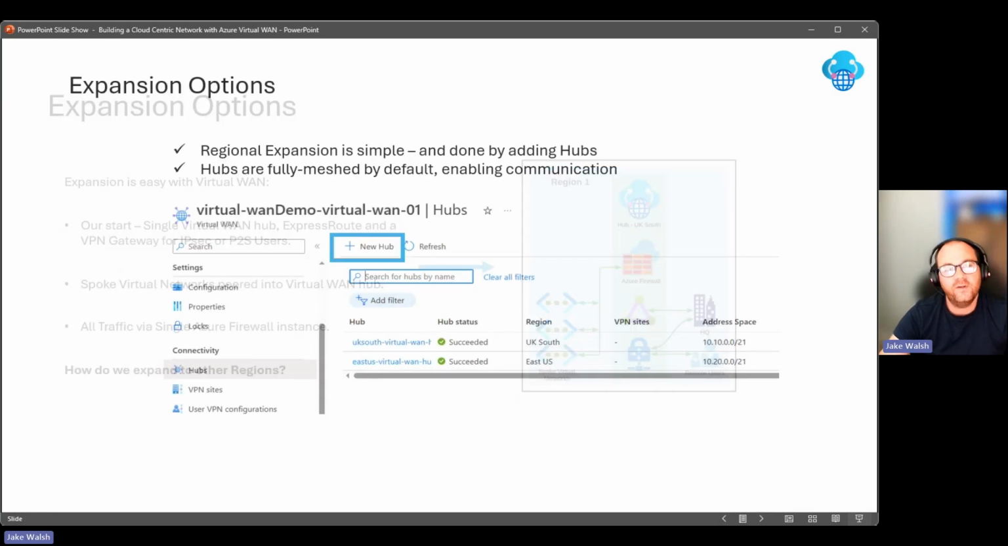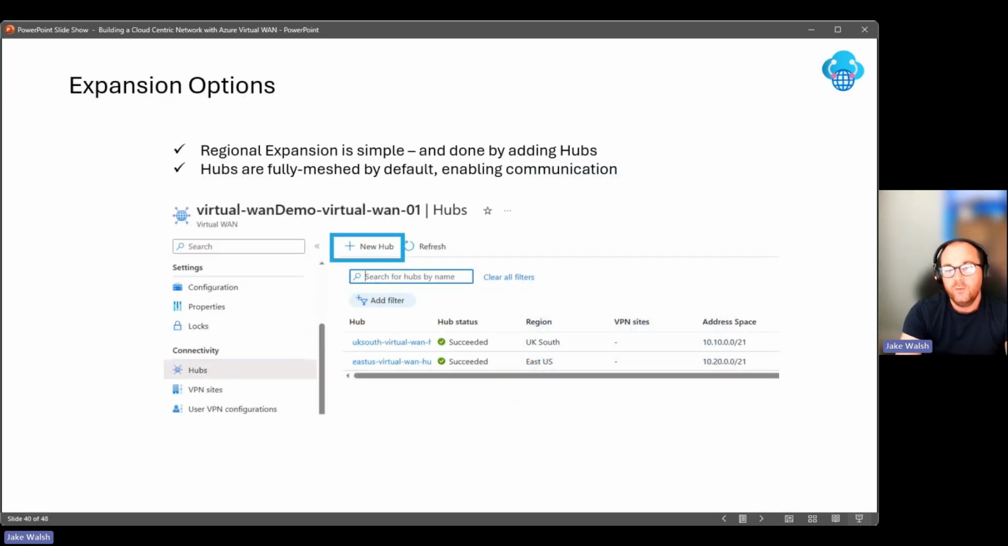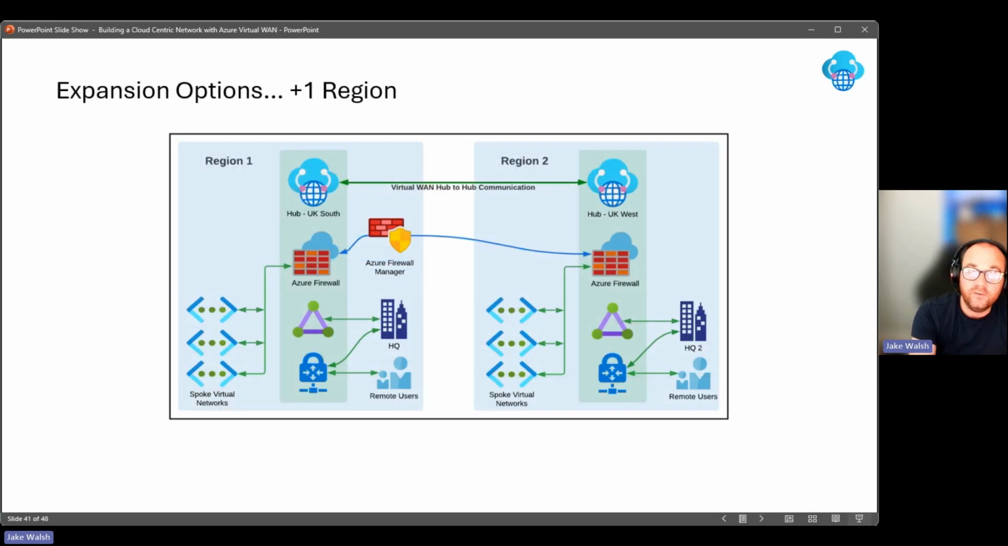Well, the good news is it's very straightforward. So we'd go into the portal and we would click on New Hub, or we'd do it programmatically via Bicep or Terraform, whatever it may be. When we add that new hub, as I've said, that regional expansion is very, very simple. The hubs are fully meshed by default, so we'd get that communication. So once we've clicked and deployed that new hub, we've gone through the process to build out Azure Firewall, we'd have an environment that looks like this.